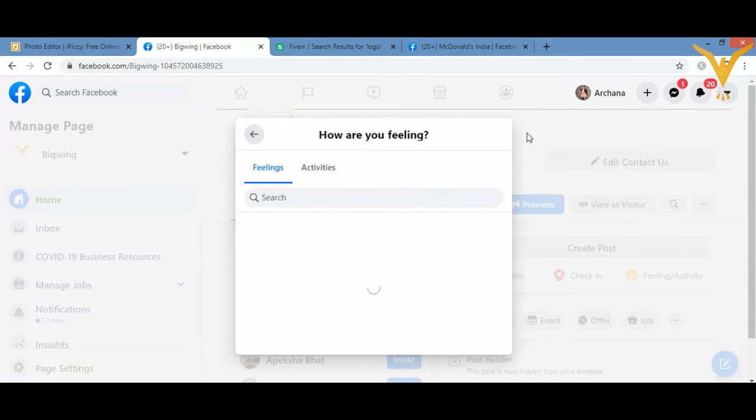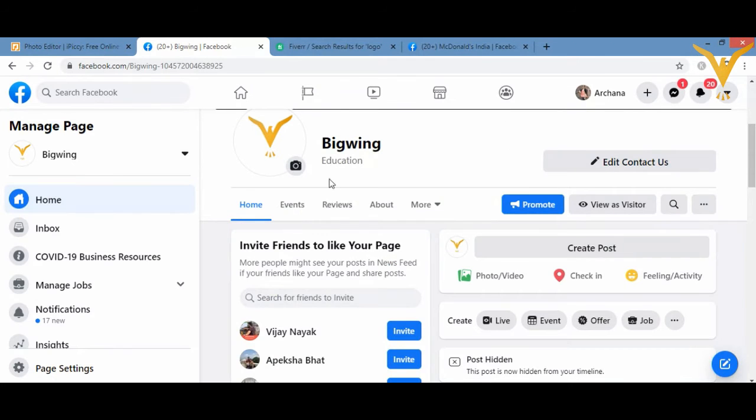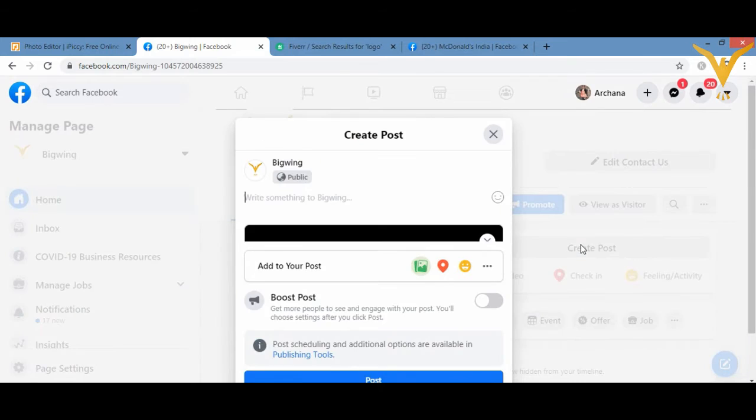Now if I want to write something, I can write also. It's all dependent on you what you want to do. For example, I'll do create post again. Okay, now I want to write something. For example, a step towards online education.